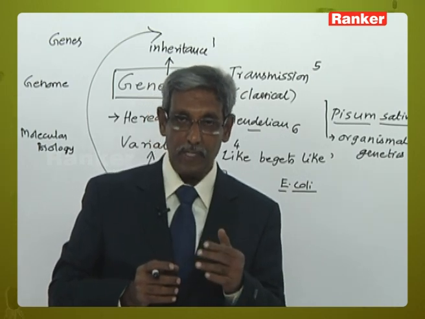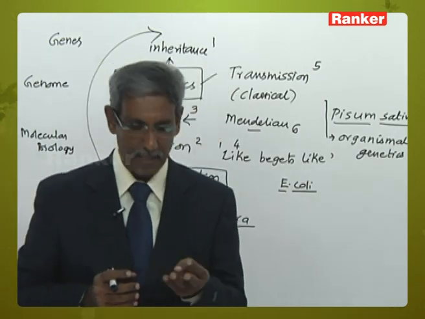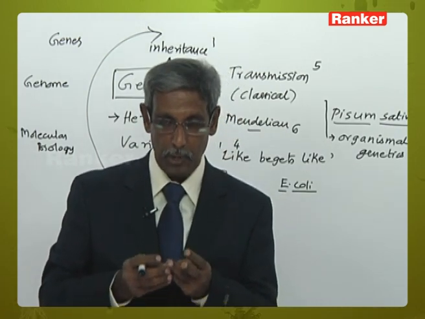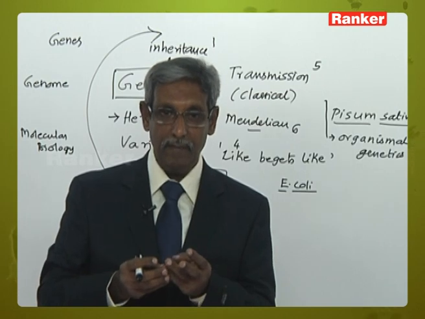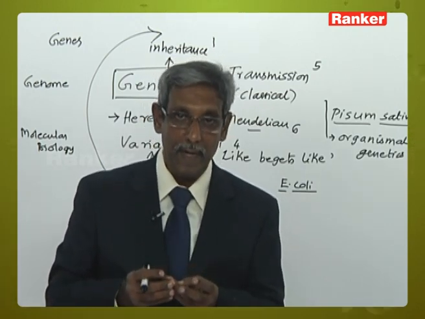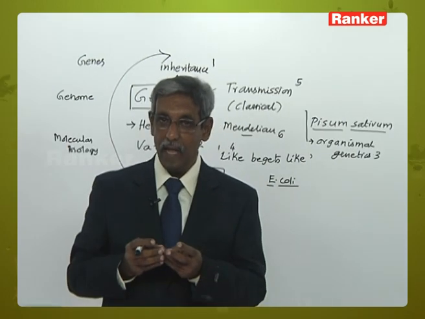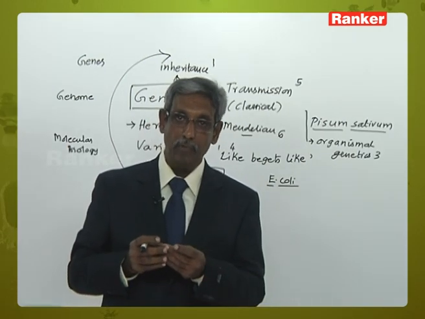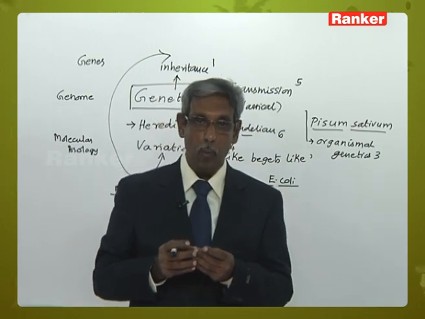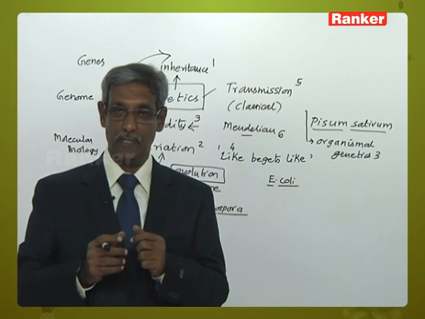So, in transmission genetics, we deal with several levels. It relates to what are the principles of heredity, which we will be shortly learning. Then we will also be looking at the transmission patterns, that is the study of monohybrid as well as dihybrid cross. And third, we will be looking at how genes are organized and how chromosomes are organized, and later on what is the position of the genes on the chromosomes.